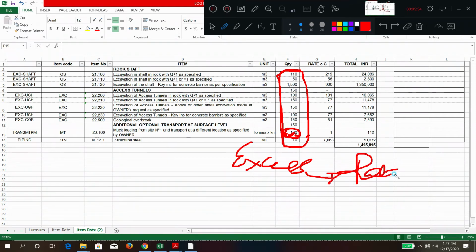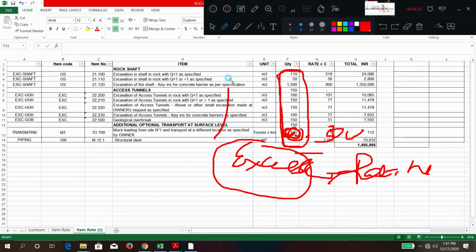For this also a rate has to be revised only for the additional quantity which is in excess. Okay, if 500 is the total BOQ quantity after the execution, he can only get 400 quantity, because already 100 is mentioned, 500 is executed, so 500 minus 100, 400. Only for 400 quantity is he going to get an additional amount. So this is about excess quantity for an already existing item. This is called excess.